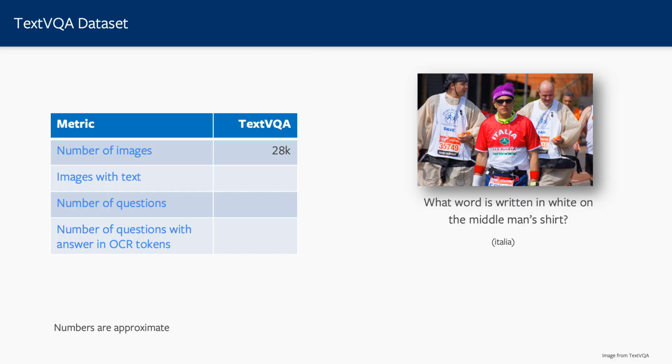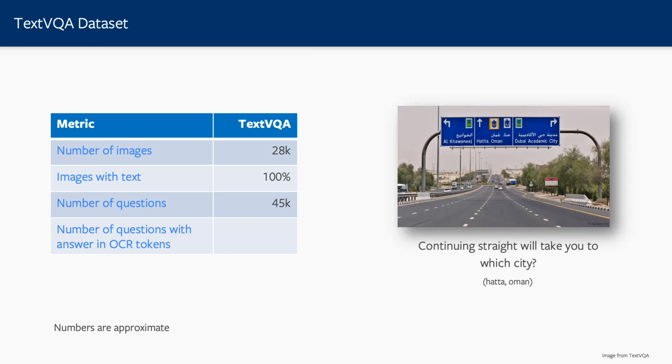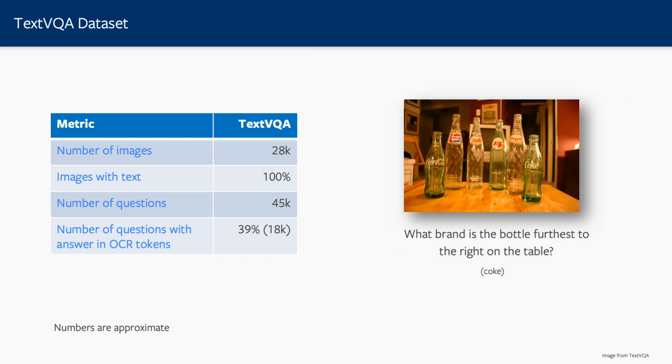Let's talk about the statistics of the TextVQA dataset. On the right, I will show some examples from the TextVQA dataset so you get an idea of how it works. The number of images inside the TextVQA dataset is 28,000, while the number of images with text is 100%, through the virtue of how we constructed the dataset. The number of questions is 45,000. The number of questions which have an answer inside the OCR tokens is 39%. The OCR tokens are from Rosetta, which is the state-of-the-art OCR system from Facebook AI Research, and images are from OpenImages.